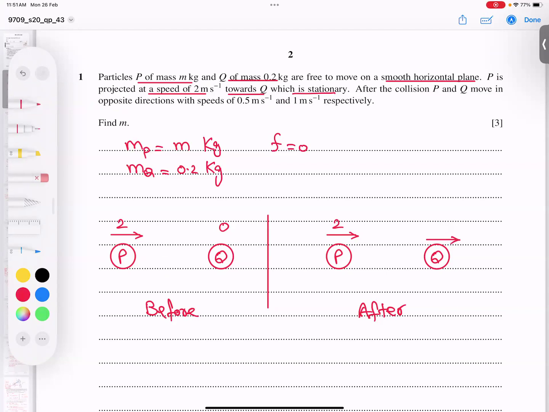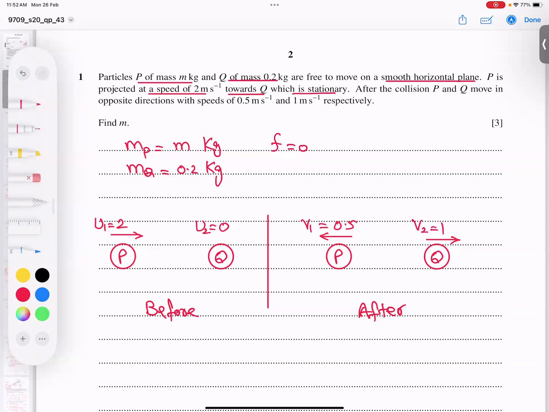Okay, I erase the speeds now. And Q will naturally move in the opposite direction. The collision moves both particles in opposite directions, he mentioned clearly, with 0.5 and 1. So 0.5 he talked about for P. So if Q is moving to the right-hand side, 100% P will go backwards. Okay, how do I know? Wait a minute. This speed I call U1, this one of P as U2. This I count as V1. This I count as V2.